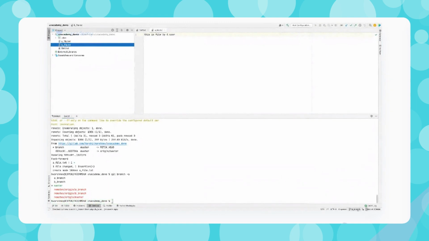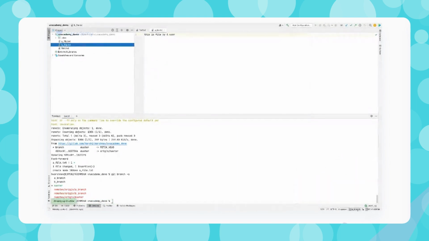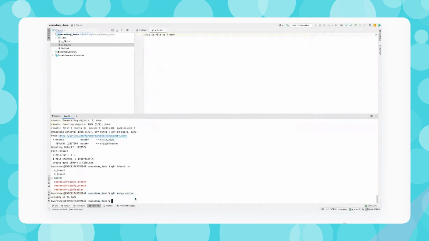Now I want to merge master into it. So I can go into this and I can directly click merge into current. So basically master is being merged into the B branch. Or I can directly write git merge master, both are the same thing. It's saying already up to date. Now let's say I want to merge B branch to master.